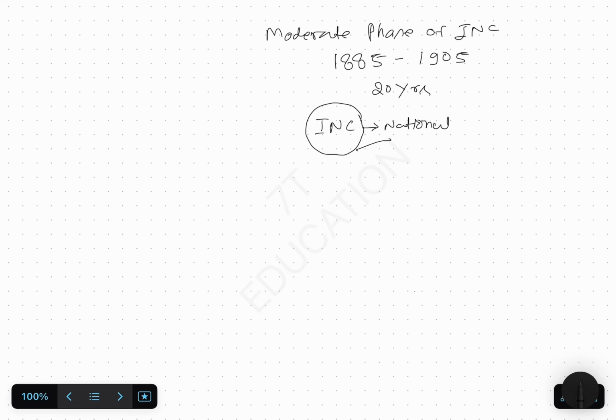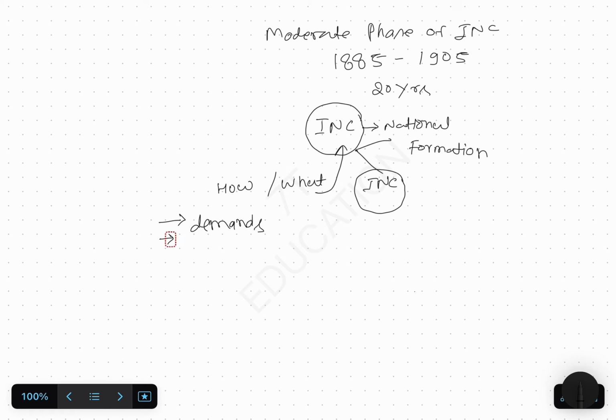How was INC formed? There are two theories related to the formation of INC. If you don't know, go and look at the lecture on the formation of INC. So we will try to understand how early nationalists were struggling with the government with the help of Indian National Congress. We will try to understand what the demands of early nationalists were and how, with the help of INC, they were struggling with the government to fulfill their demands.